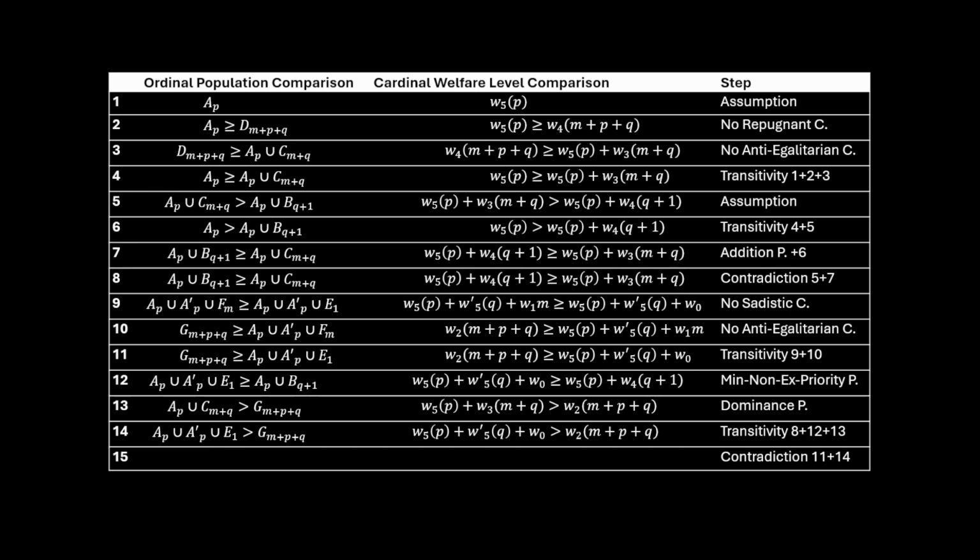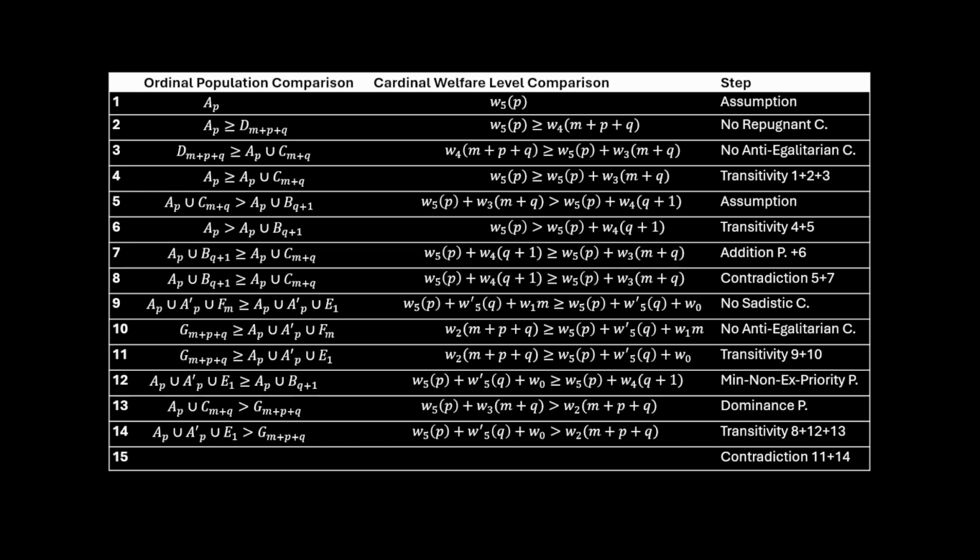But that's okay, because we can focus only on a few steps in the proof, specifically those steps where we can identify potential loopholes. And that's what we're going to be doing for the rest of this presentation.